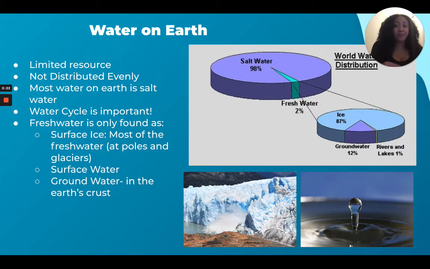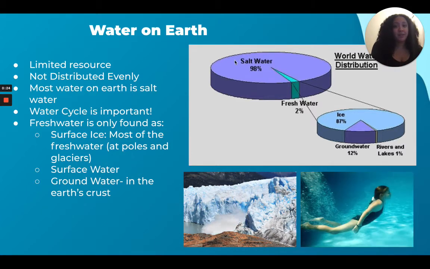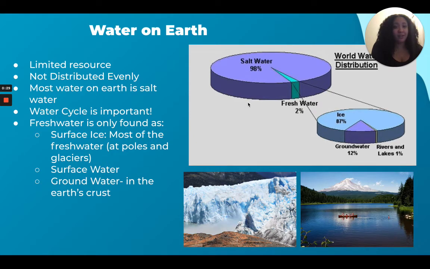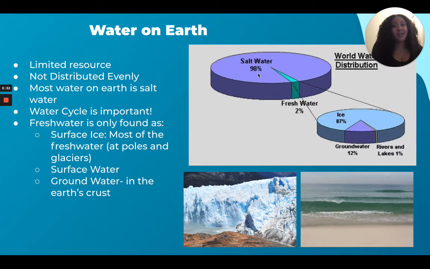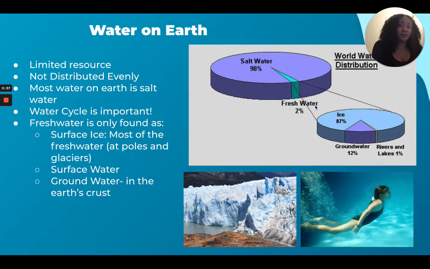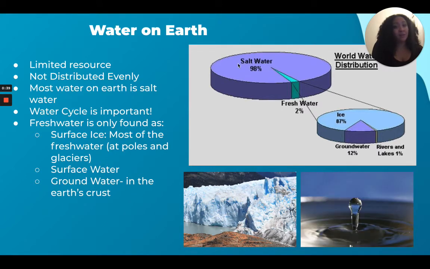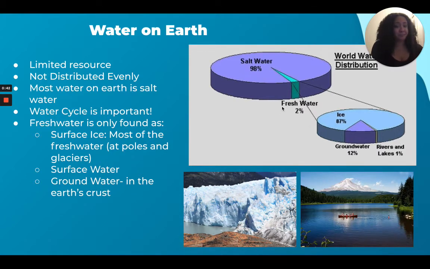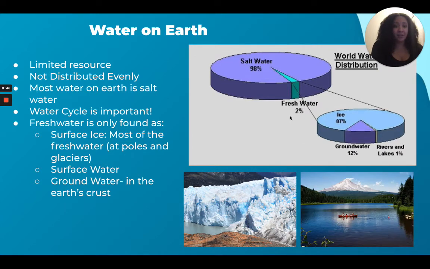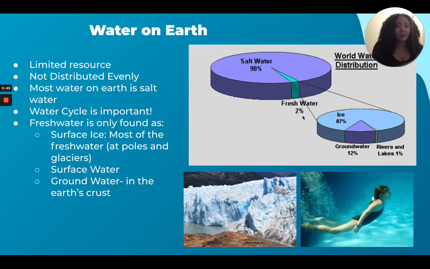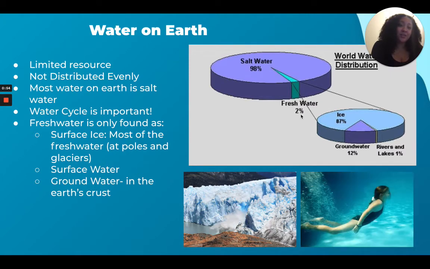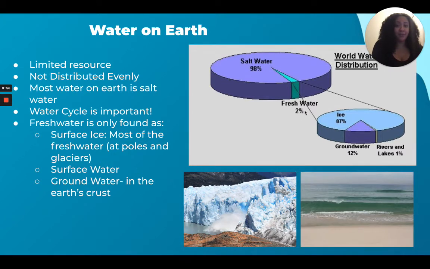is salt water. Okay, so if we look at this, salt water is 98% of the water on Earth. Okay, so out of all the water on Earth, 98% of that is salt water. 2% of that is fresh water, so we could drink fresh water, right? Salt water is too salty for us, we can't drink it. So only 2% we use for our drinking, and we use it for other things like washing our dishes, all those things. Only 2% on Earth is what we use for that.